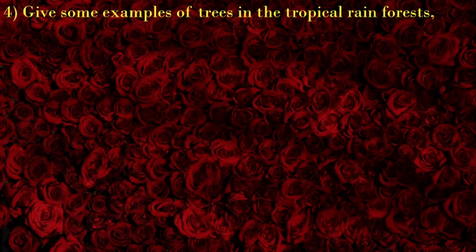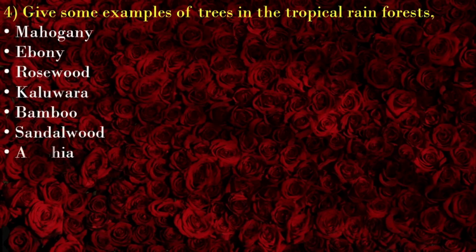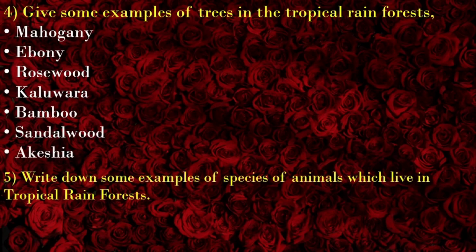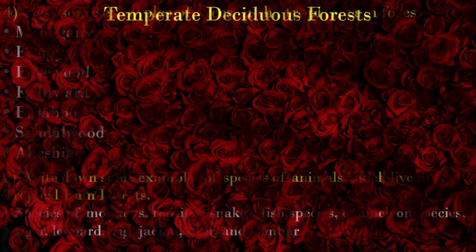Give some examples of trees in the tropical rainforests: mahogany, ebony, rosewood, aloe vera, bamboo, sandalwood, acacia. Write down some examples of species of animals which live in tropical rainforests. Species of monkeys, reptiles, snakes, fish species, chameleon species, tiger, leopard, pig, jackal, deer, and sambar.